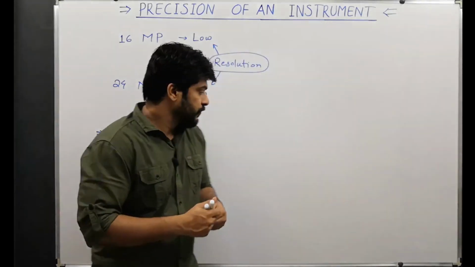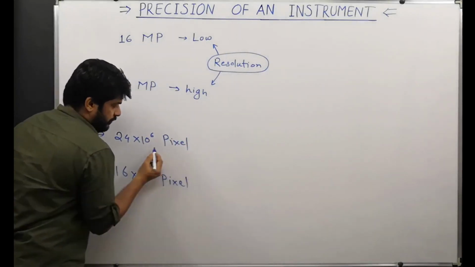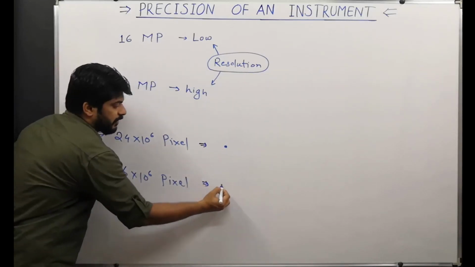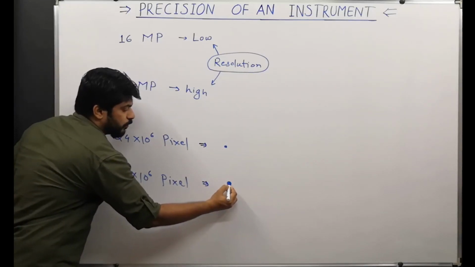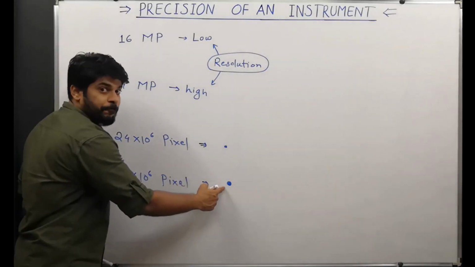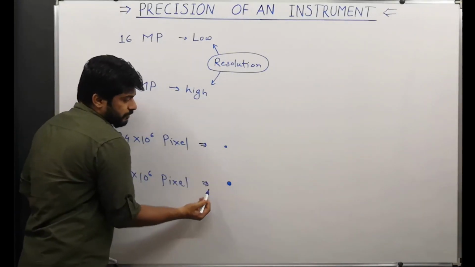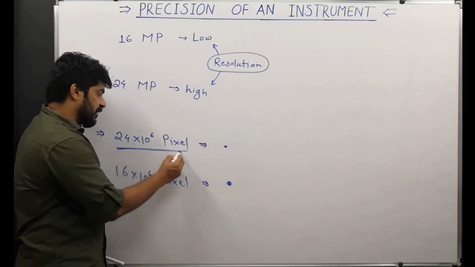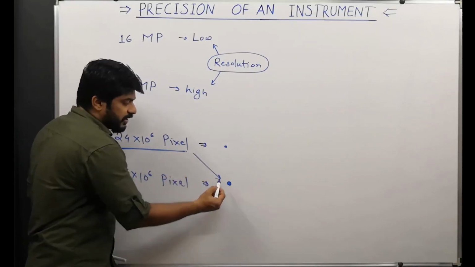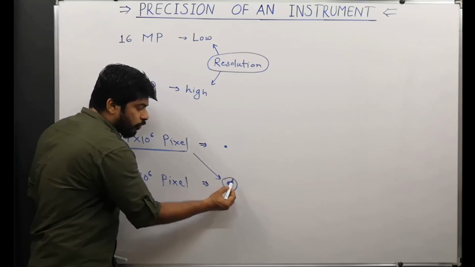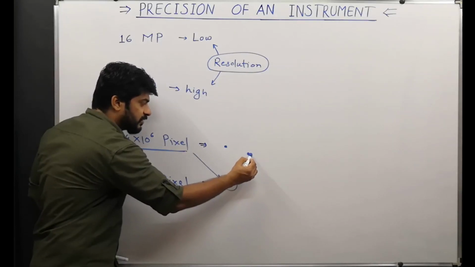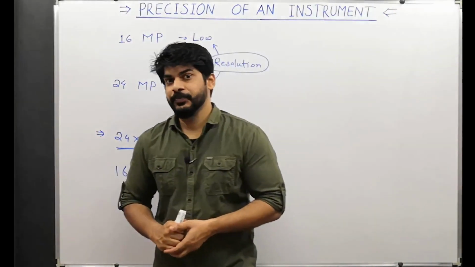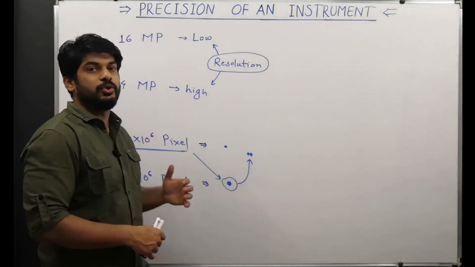So for example, if this camera is able to resolve this much smaller object, then this camera would be able to resolve this much smaller object. You can see this one is bigger. If I tell this camera to capture this picture, then you can see that it will divide this object into two smaller parts. So that means we will get more details, isn't it? This is what we mean by this resolution term.